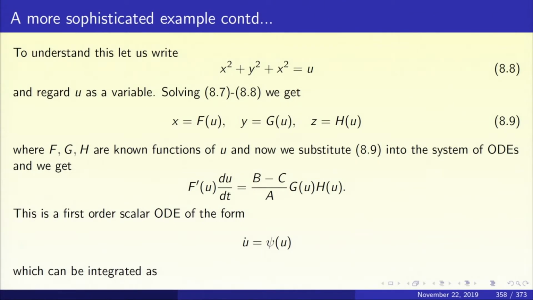So that's exactly the equation that you have, and what you have found is a scalar first order ODE. So you divide by f prime of u, and the equation for u takes the following avatar: du by dt equal to psi of u, or u dot equal to psi of u, where psi is a scalar function of u.